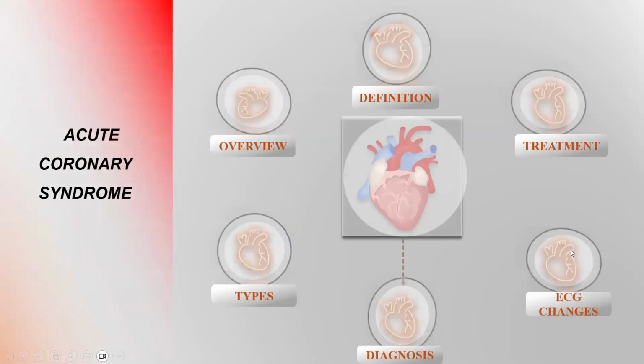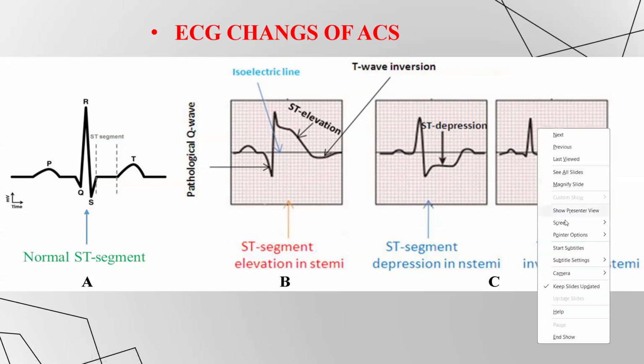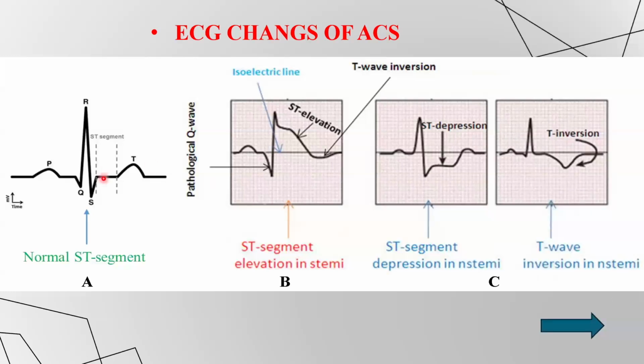The main topic today is ECG changes in acute coronary syndrome. In the image to the left, this is the normal impulse in ECG. It starts with the P wave, QRS complex, ST segment and T wave. To check the ECG changes in ischemia, you should consider the ST segment and the T wave.